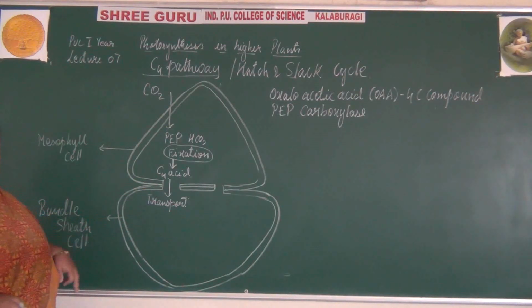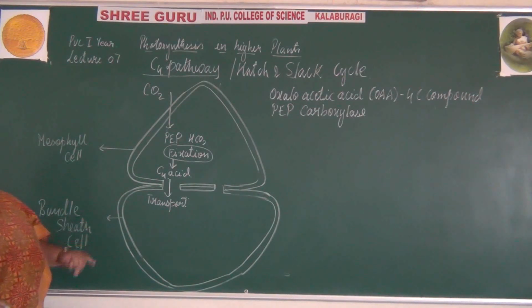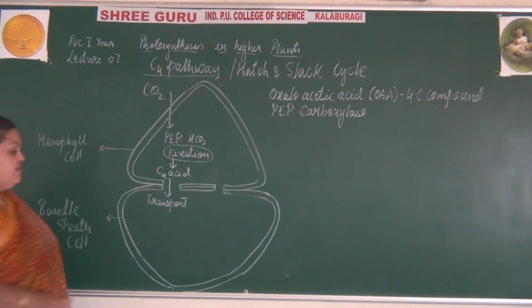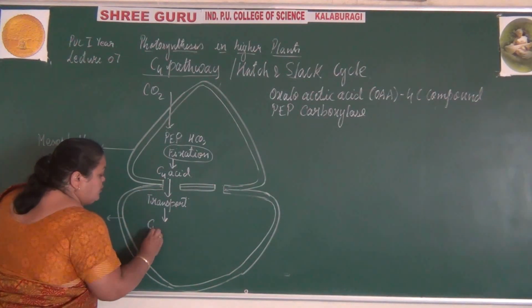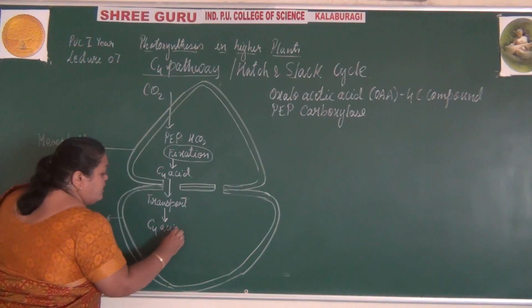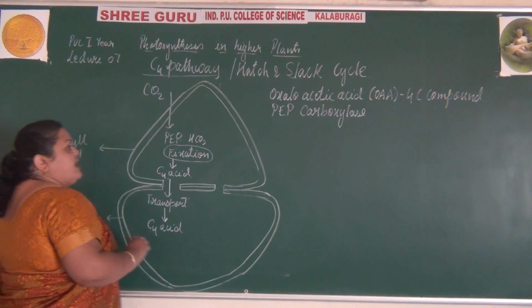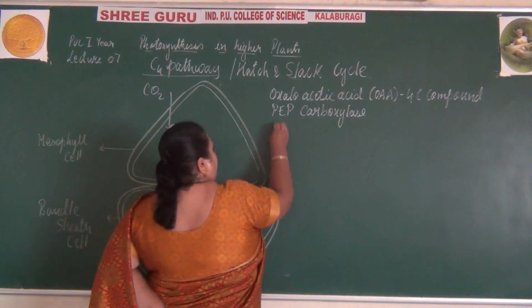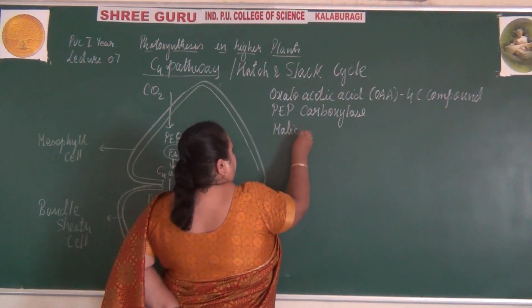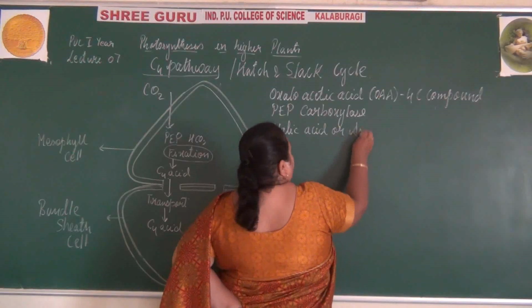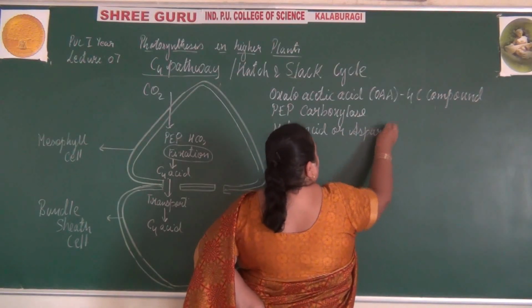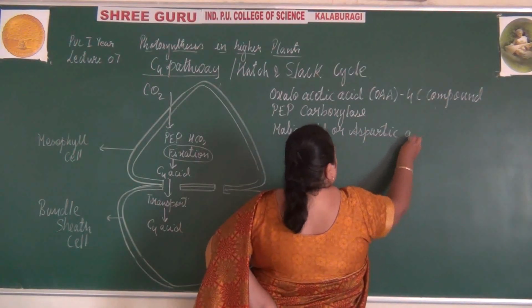There it is being changed to another C4 acid. This C4 acid is malic acid or aspartic acid.